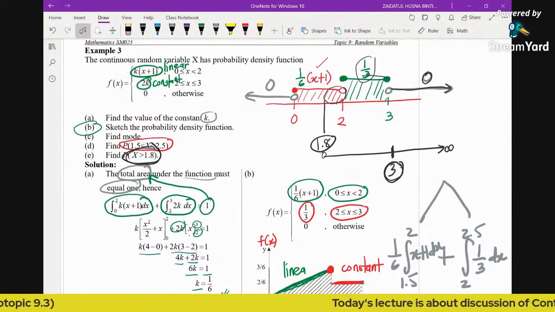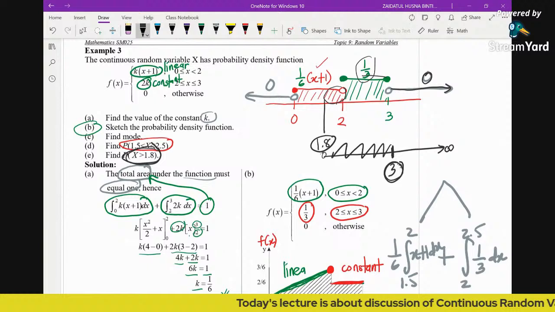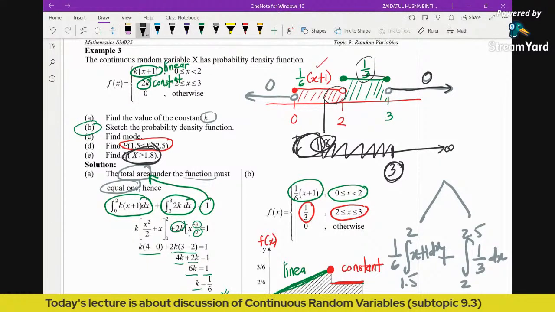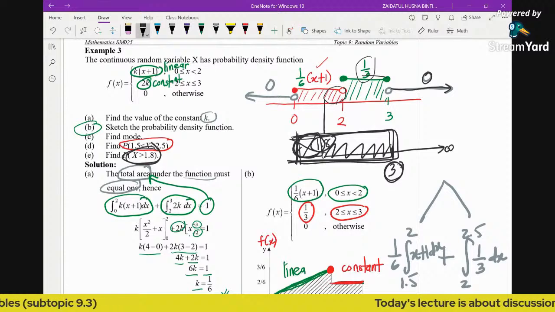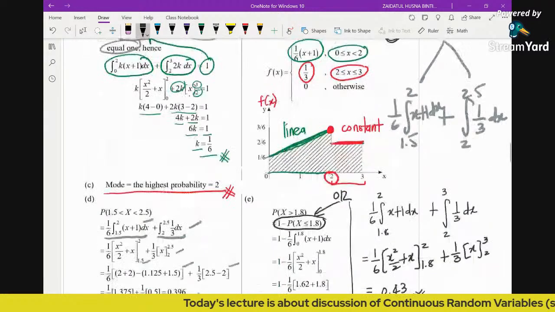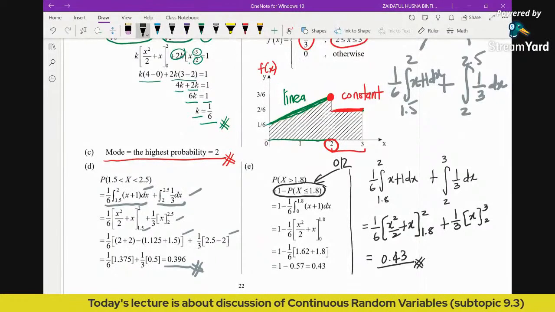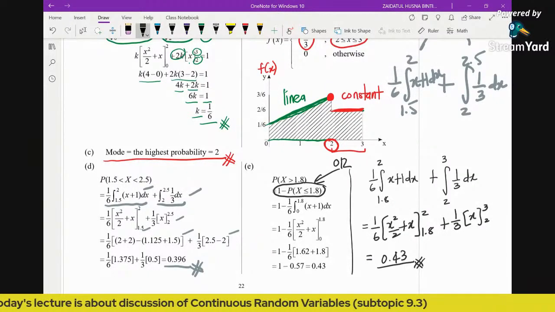Because you see, this is the region that we want, which means this is the region that we don't want. We know the total area is 1, so it's going to be total area, which is 1, minus this that we don't want. So you will have 1 minus probability of x less than or equal to 1.8.